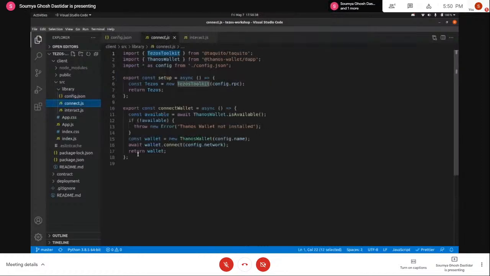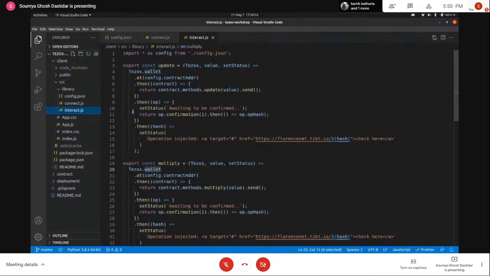Then comes connect.js, which is basically connecting your front-end application with the blockchain. This is going to connect the wallet and ask for permission to connect to the network through the wallet. So that is what this function is going to do.